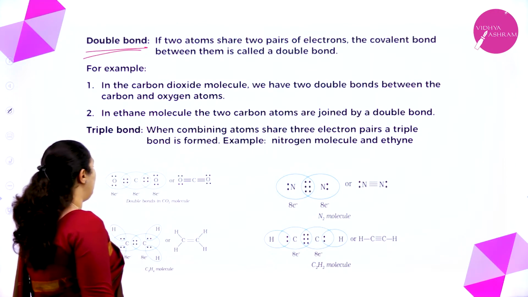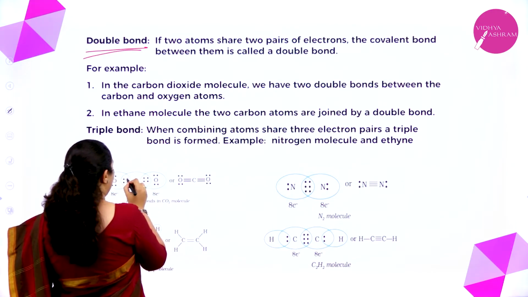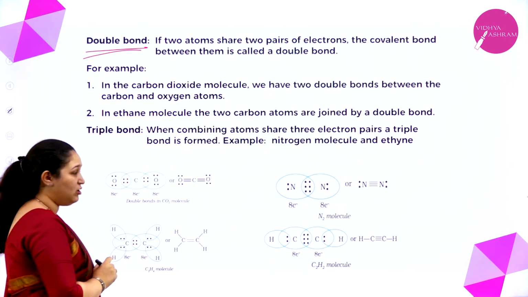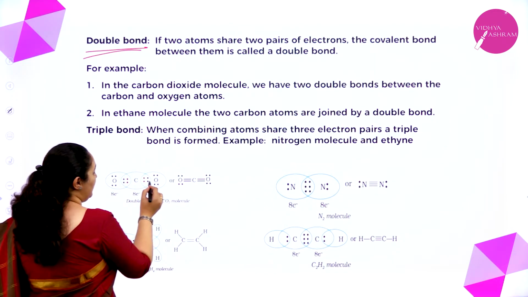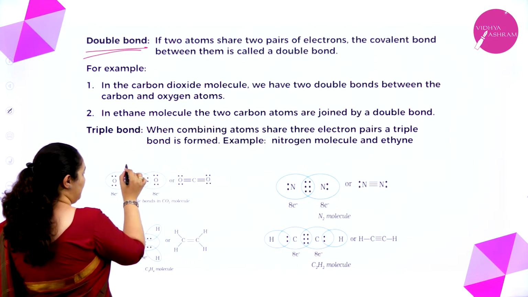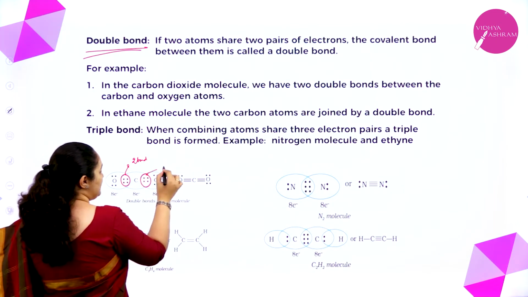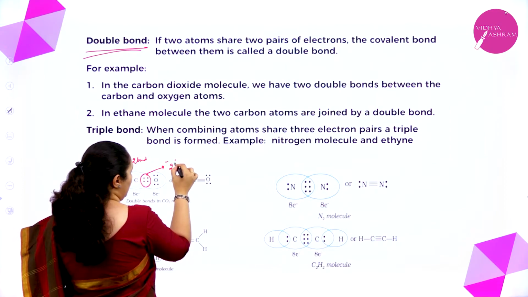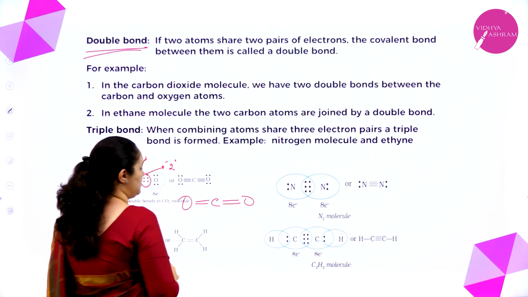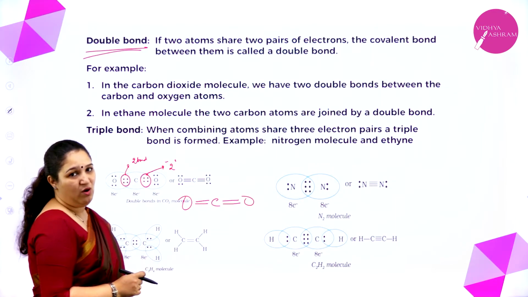For example, we will take carbon dioxide. Carbon has 4 valence electrons: 1, 2, 3, 4. Oxygen has 6: 1, 2, 3, 4, 5, 6, and 1, 2, 3, 4, 5, 6. Here I have 2 pairs, that means I have a double bond. Here also I have 2 pairs, a double bond. So you can see carbon dioxide, carbon double bonded to oxygen, so there are 2 double bonds between carbon and oxygen.